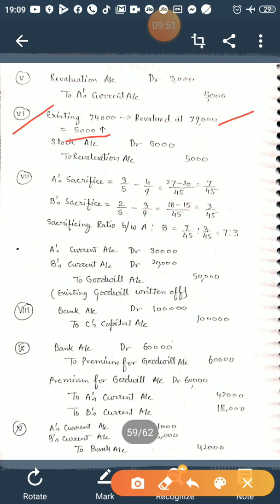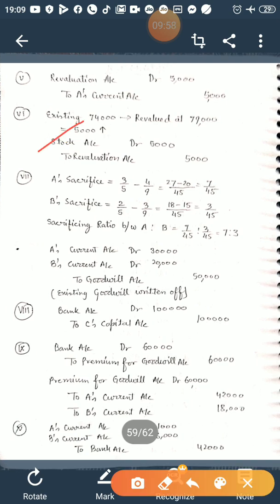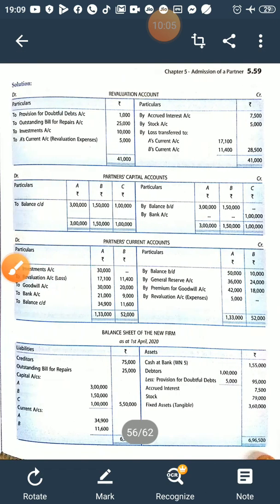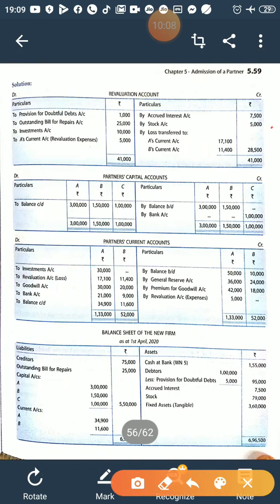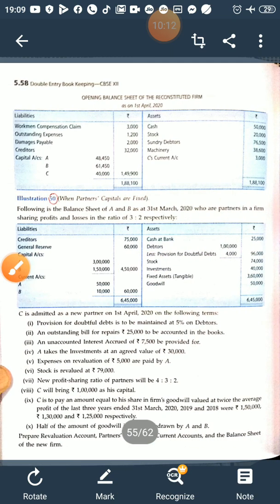Increase in stock is an income for the business, so increase in asset should be debited. Stock account will be debited, and to income, that is revaluation account, will be credited 5,000. So on the revaluation account we will show it on the credit side, stock 5,000, right? So next transaction is about the investment.